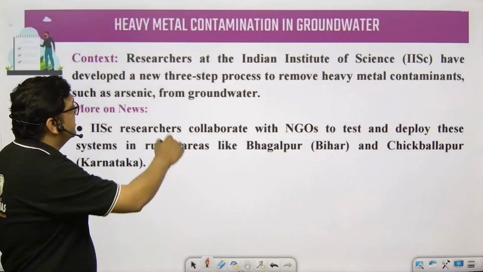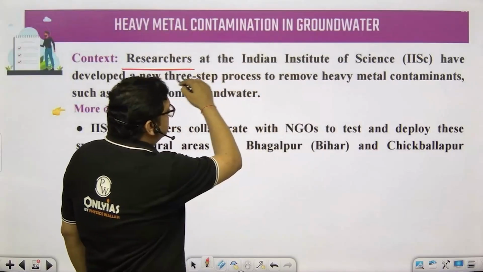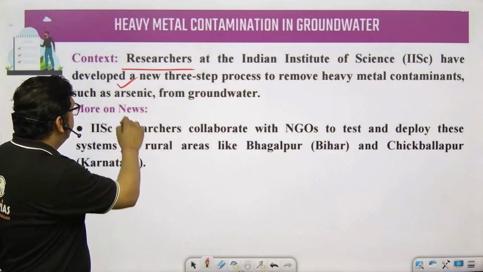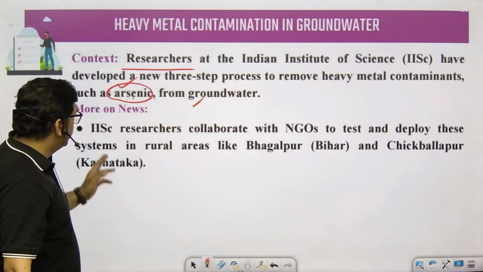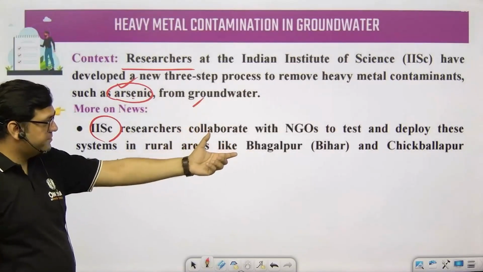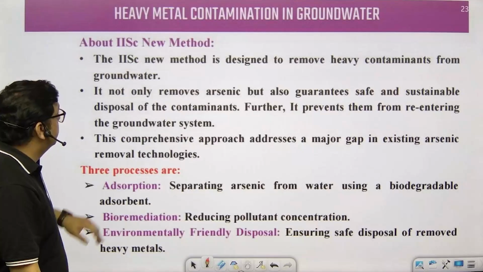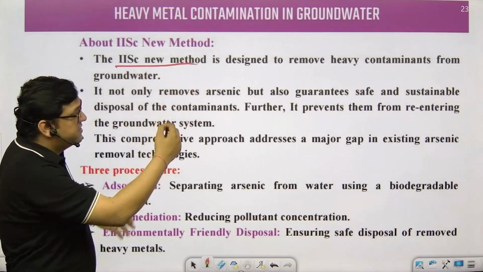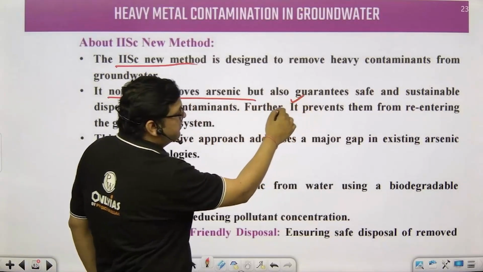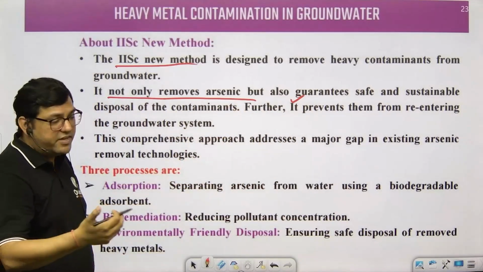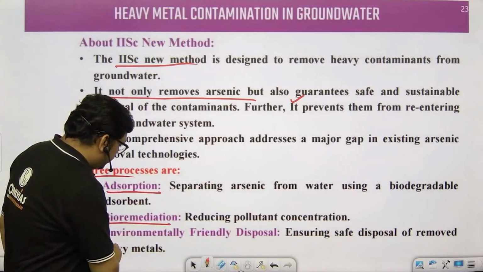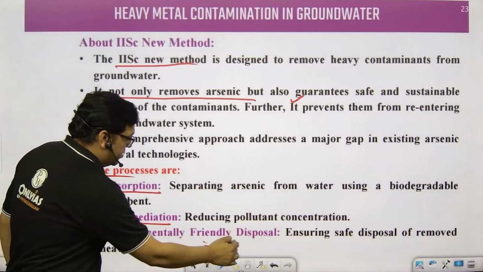Heavy metal contamination in the groundwater. Researchers at the Indian Institute of Science, IISc, have developed a new 3-step process to remove heavy metal contaminants such as arsenic from the groundwater. IISc has done this in collaboration with rural areas in Bhagalpur and Chikballapur, Karnataka. Basically, this method is designed so that heavy contaminants are removed, and not only arsenic but also other specific contaminants. So the 3 processes: adsorption, bioremediation, and environment-friendly disposal.